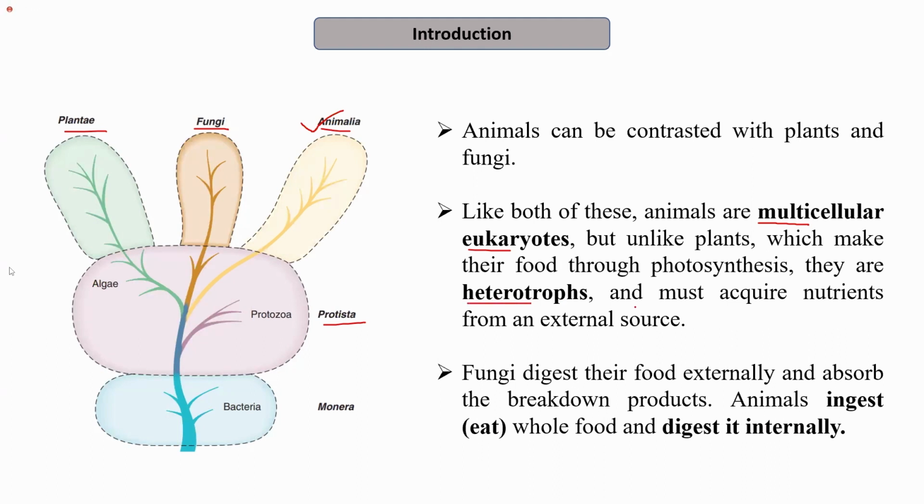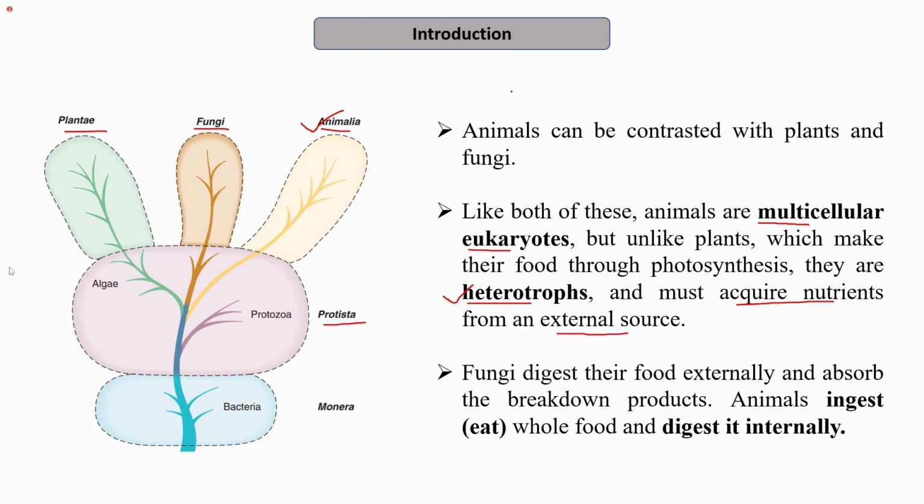That is, they must acquire their nutrients from an external source due to the lack of photosynthetic pigments like chlorophyll. These organisms are not able to synthesize their own food, and therefore they belong to the category of heterotrophs. So just like plants, they are multicellular eukaryotes, but they differ from plants on the basis of their mode of nutrition.